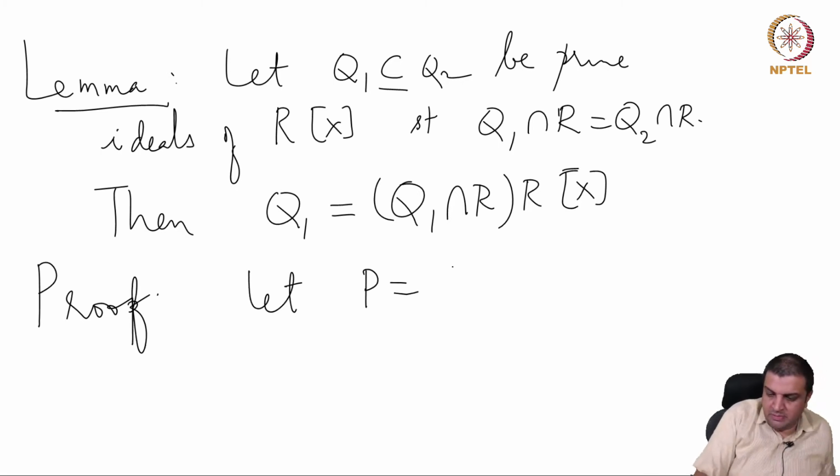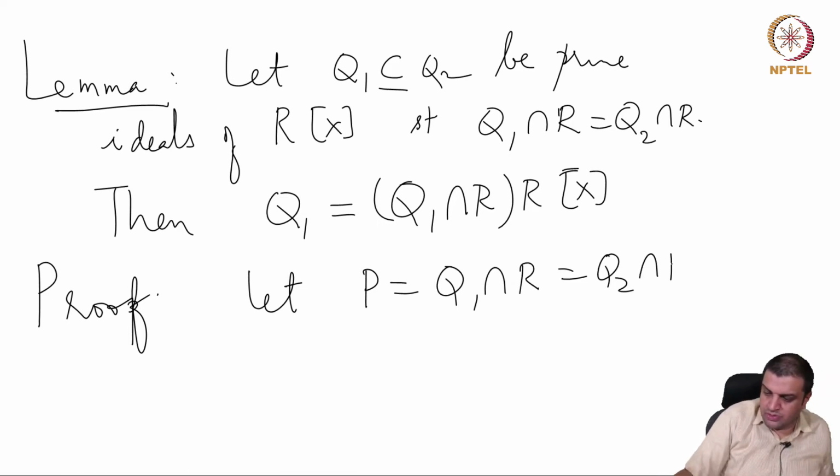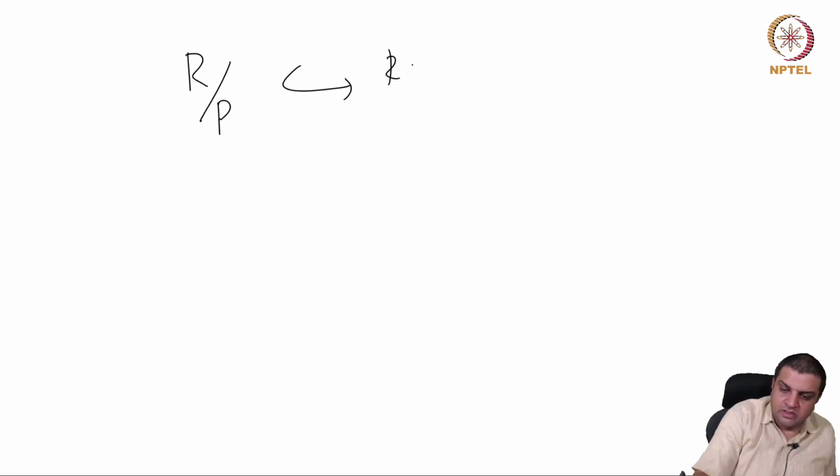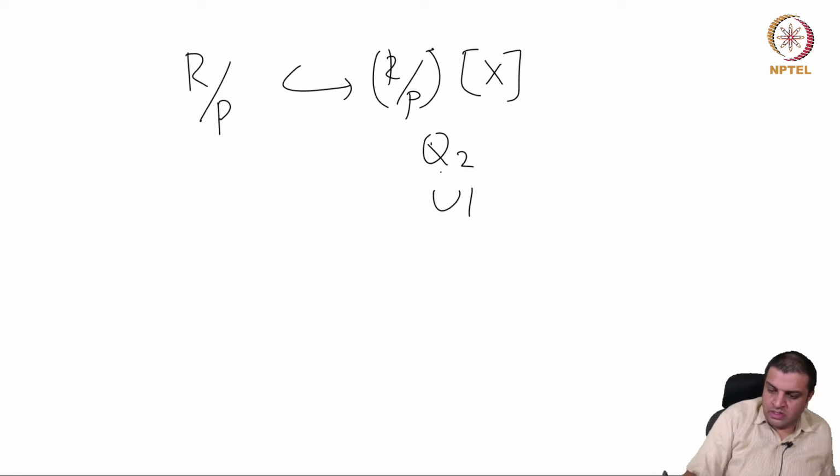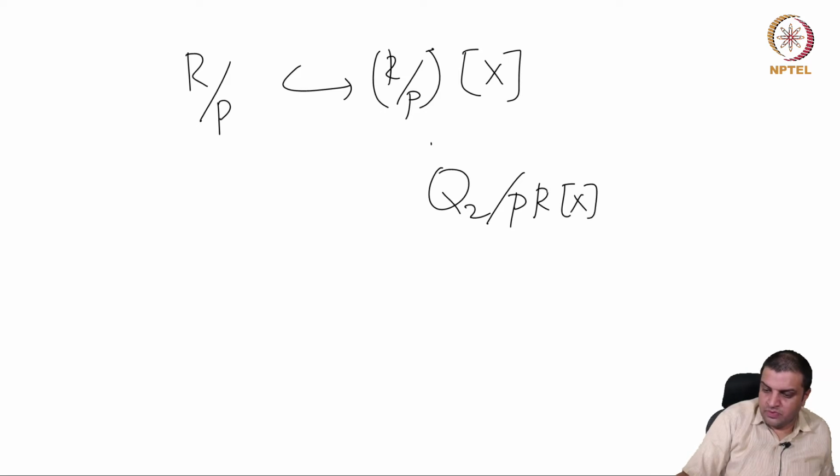Let P be this Q1 contracted to R, which is also Q2 contracted to R. Now, if we go modulo P, then R mod P, we can look at it this way. Inside here is Q2 bar, Q2 mod PR[x].